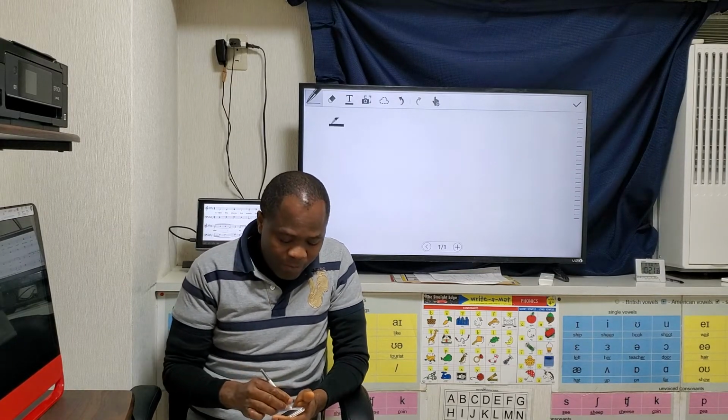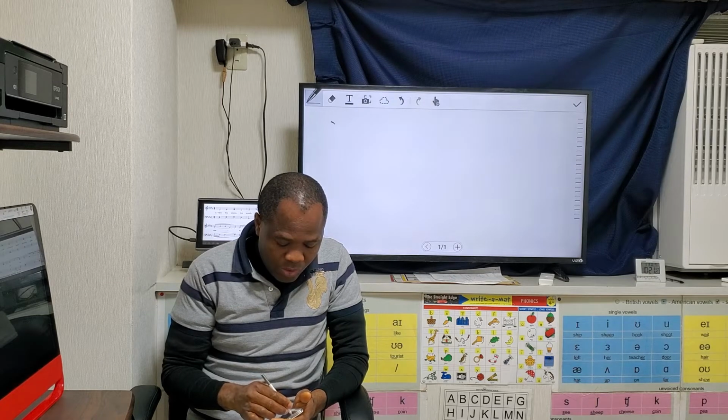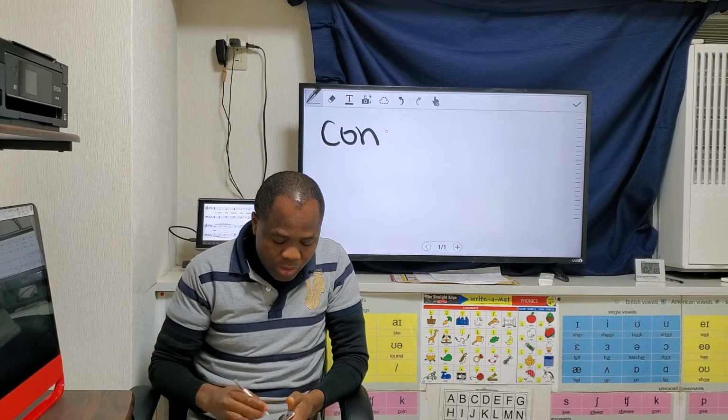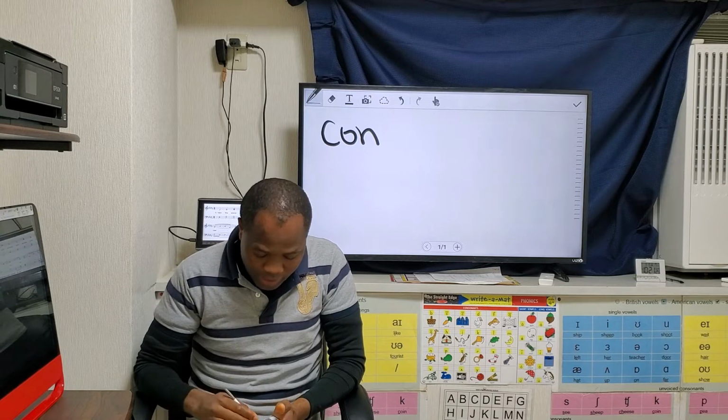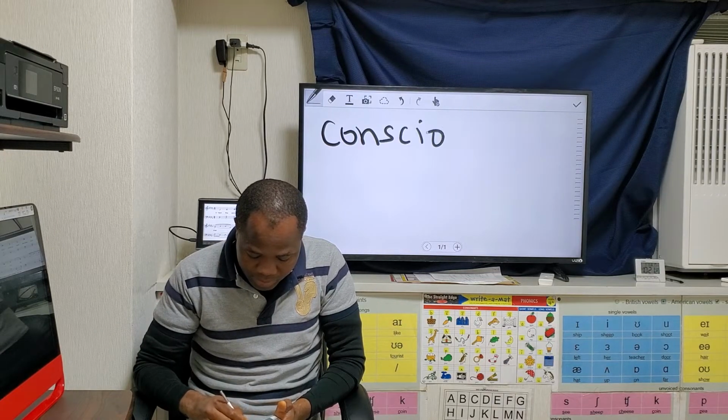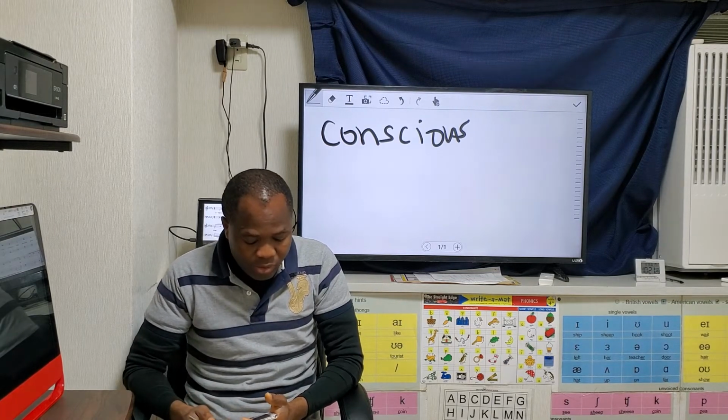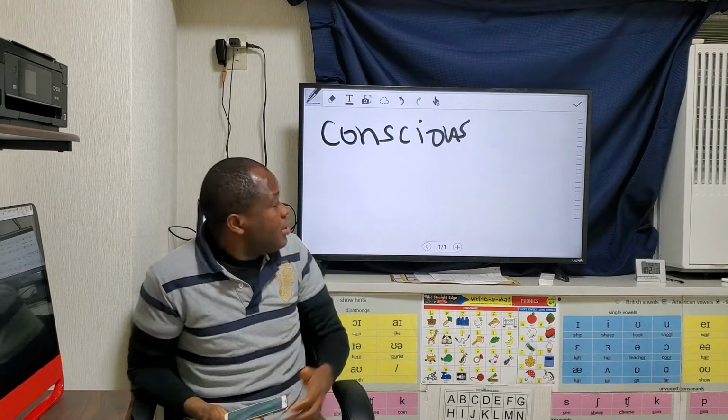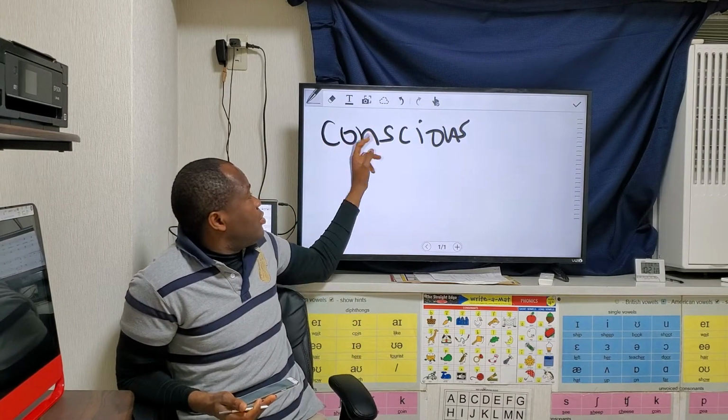So we're going to have a word like conscious.